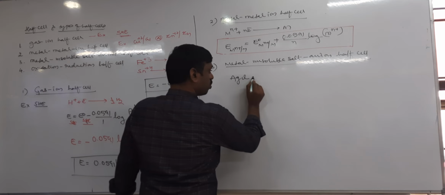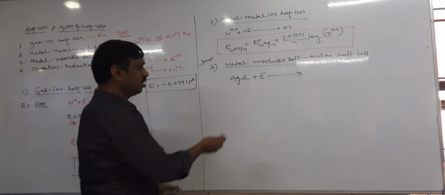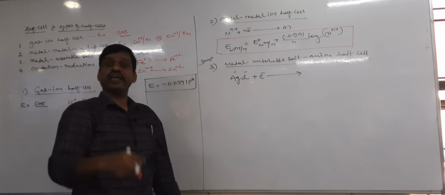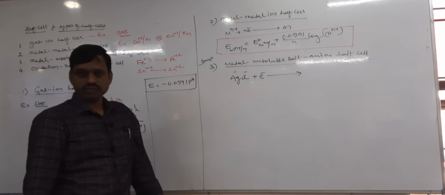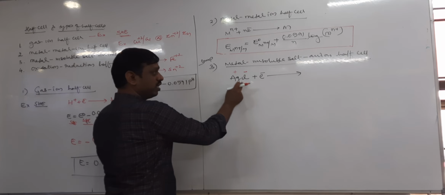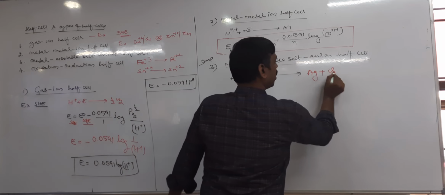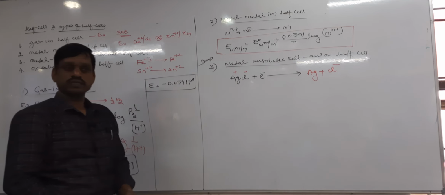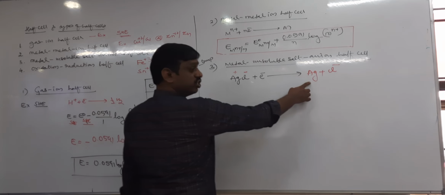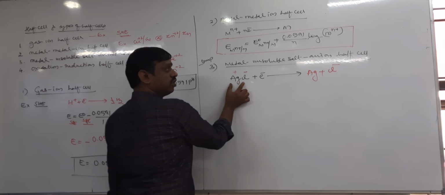This AgCl undergoes reduction, that is addition of electron. Tell me, in AgCl, Ag is positive, Cl is negative. Among Ag+ and Cl-, which will take electron, or which undergoes reduction? Cl cannot, because Cl already minus, no? Then Ag+ plus electron gives rise to Ag. Then Cl- will be Cl- as it is. Not Cl2, Cl- only. Therefore here it is a metal Ag, insoluble salt, right? Metal insoluble salt and anion half cell,